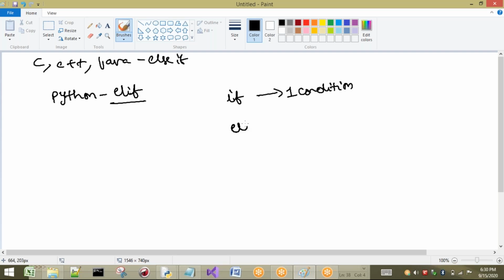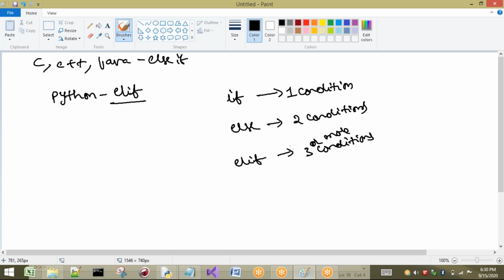If only one condition is there, I will go to if. If two conditions are there, then I will go to if else, that means if and else will be used. If I am having multiple conditions, three or more, then I have to go for elif. So I will give you a small example for this one.